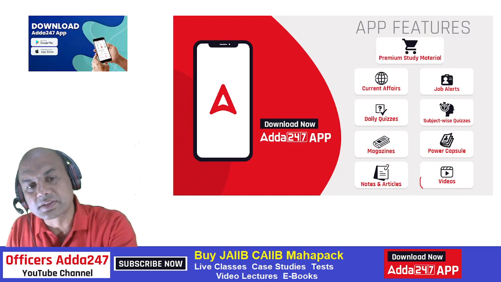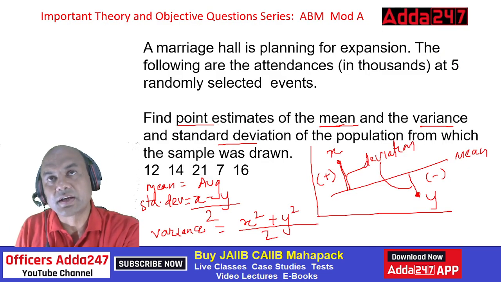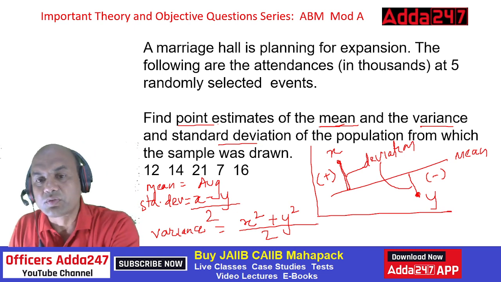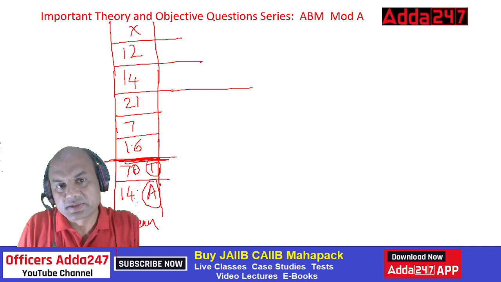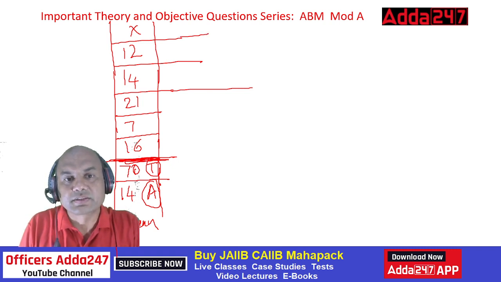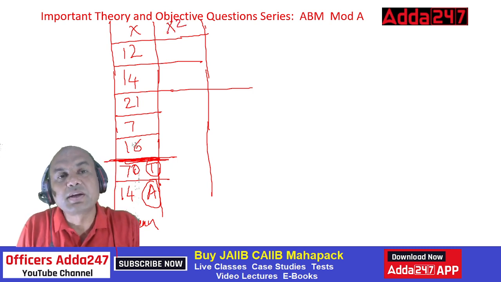What are the answers required? 3 answers are required. One is mean, second is variance, and third is standard deviation. One answer I have already got, the mean. Now I have to find out the variance. How to find the variance? For finding the variance, we'll do x square. Now this is a bit difficult one.